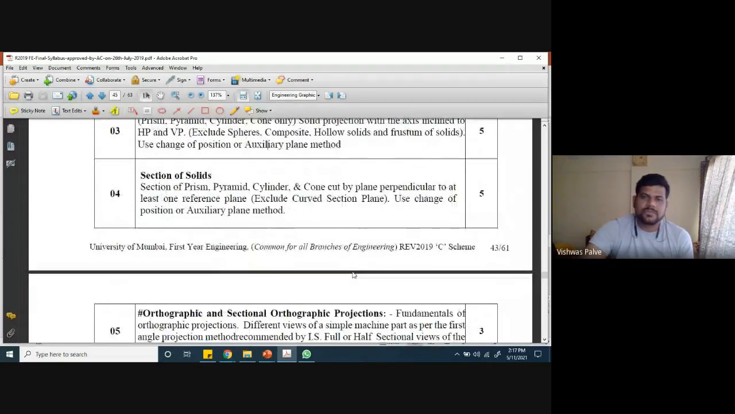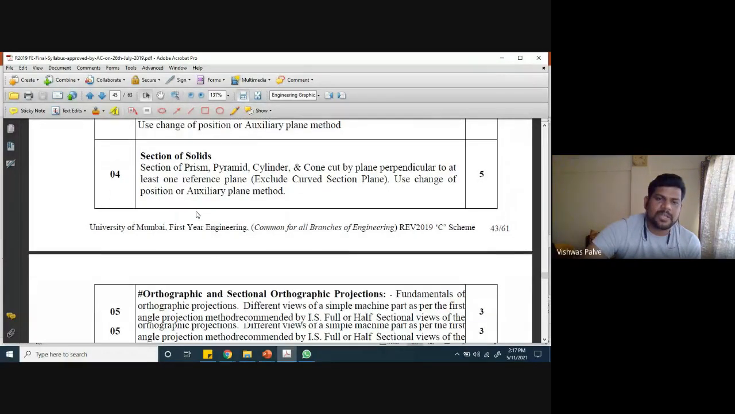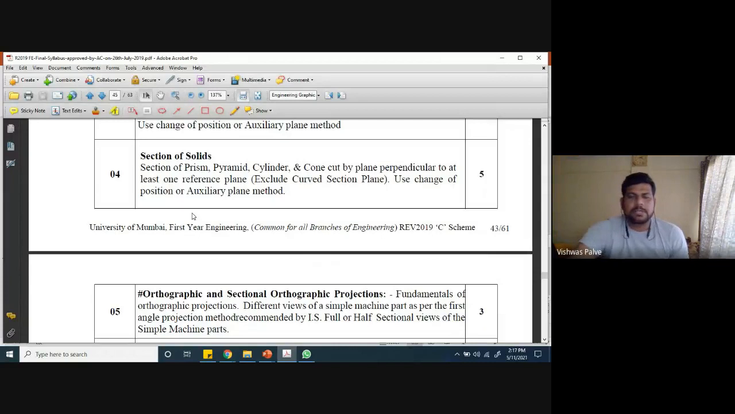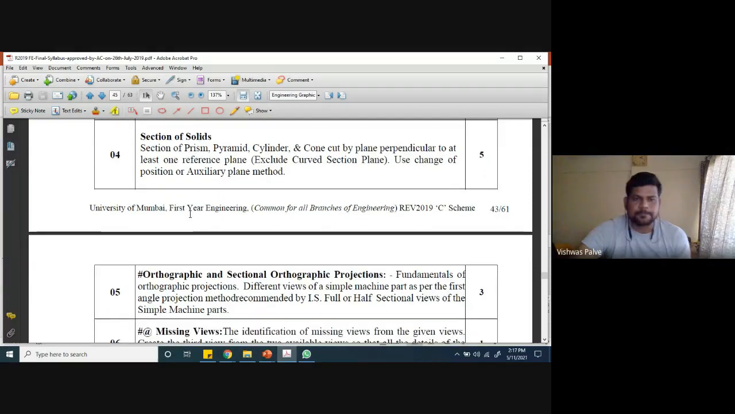Then next is the section of solids. Suppose I cut an object, if I have a pyramid or a prism and I cut it, what will be the top view of that object? What will be the front view of that object? That we are going to visualize, because if we go on spending time here discussing the section of solids, it won't serve our purpose. We'll just go through the syllabus part, and whenever that topic starts, that time I'll explain how to visualize the object, that is the front view and top view of a pyramid or cylinder.